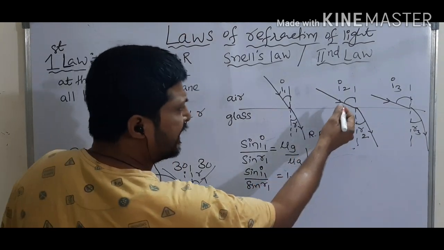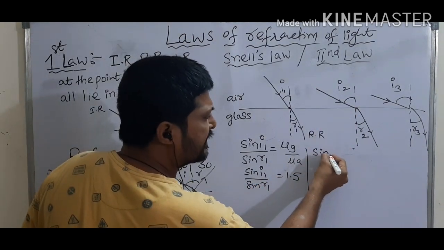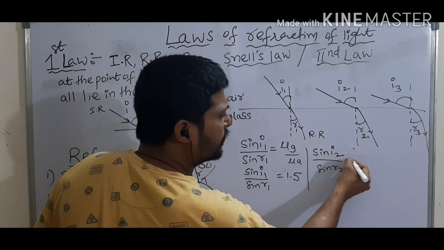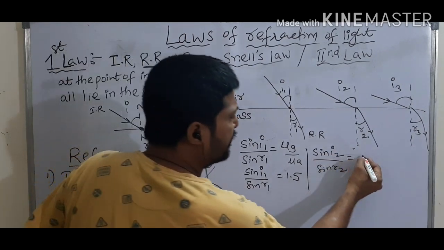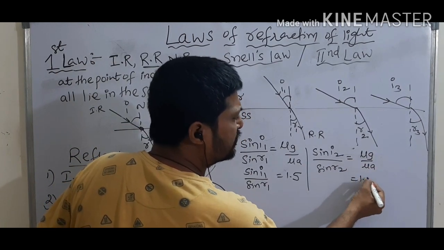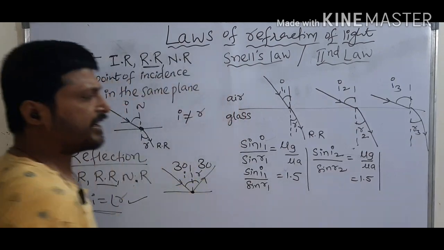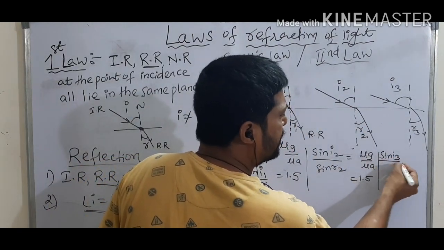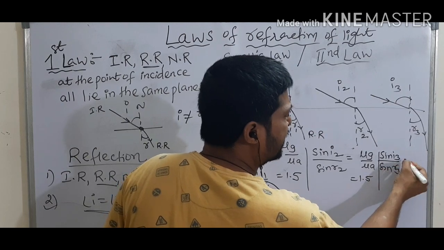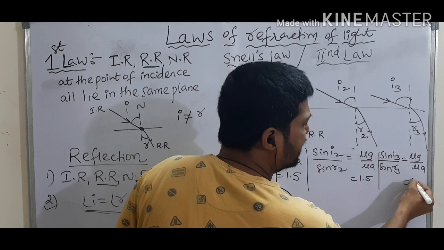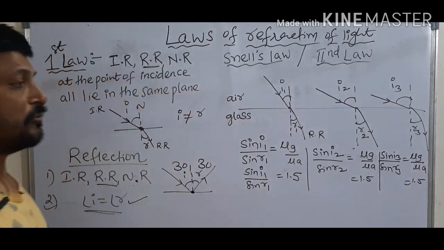Then he applied the same here: sin i2 by sin r2 is equal to the refractive index of glass with respect to air. It is also equal to 1.5. Here also sin i3 by sin r3 is equal to the refractive index of glass with respect to air, also 1.5.